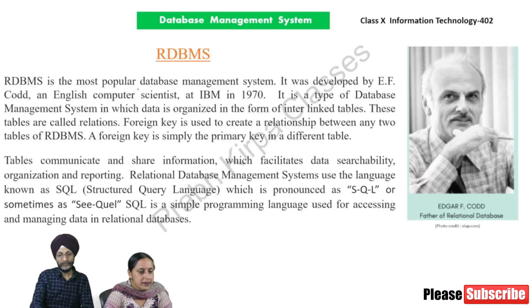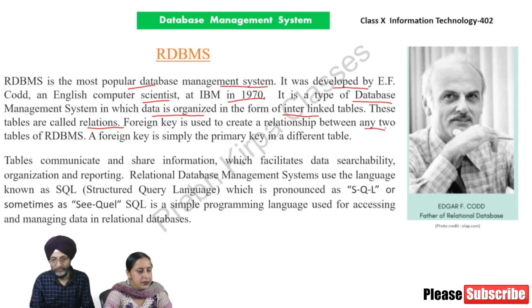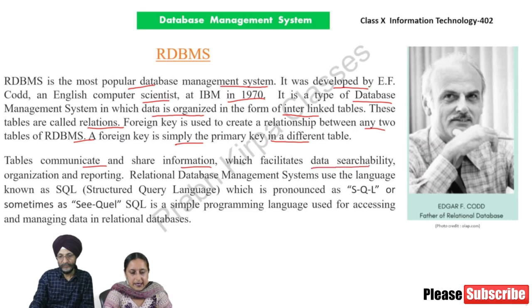RDBMS. RDBMS is the most popular database management system. It was developed by E.F. Codd, an English computer scientist at IBM, in 1970. It is a type of database management system in which data is organized in the form of interlinked tables. These tables are called relations. A foreign key is used to create a relationship between any two tables of an RDBMS. A foreign key is simply the primary key in a different table. Tables communicate and share information, which facilitates data searchability, organization, and reporting.